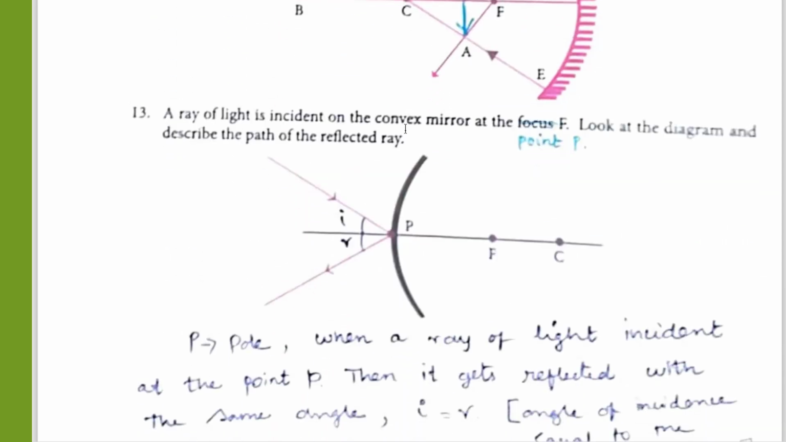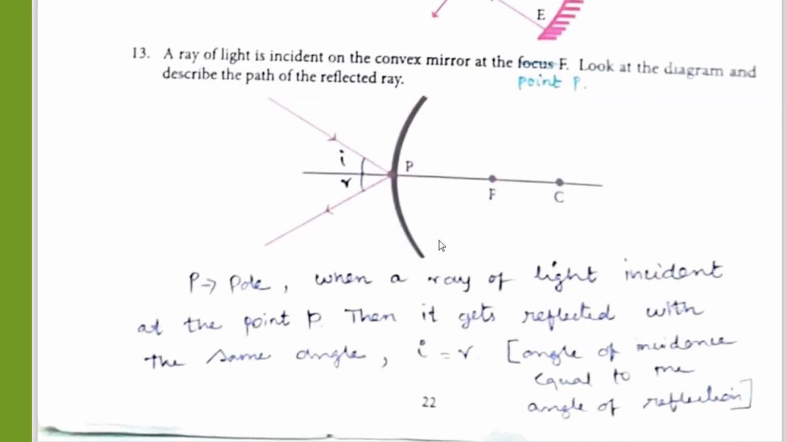A ray of light is incident on the convex mirror. See, this is the convex mirror, a ray of light incident at the focus F. No, it is not the focus F, but at the point P. What is given here, you change the question as point P, that is the pole. The incident ray strikes the mirror at the point P. Look at the diagram and describe the path of the reflected ray.